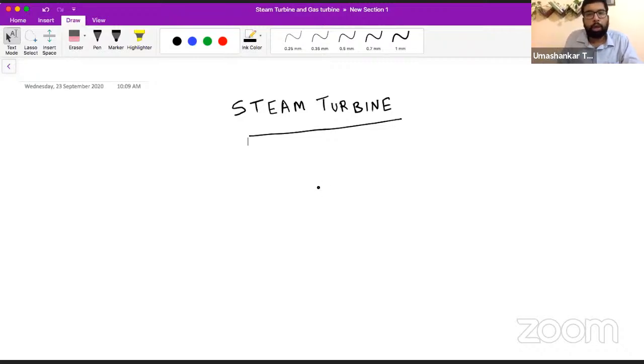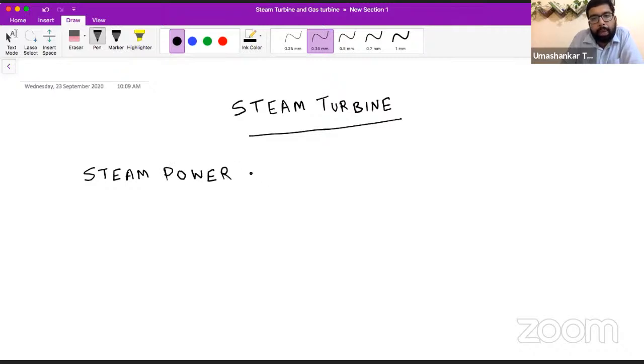Okay. So steam turbine we are going to begin. So firstly, let us have the introduction of steam turbine first. Okay. So where are you using this steam turbine? I think you all are aware of this steam power cycle. As I said, I am considering that old syllabus, steam power cycle. Are you aware of it?